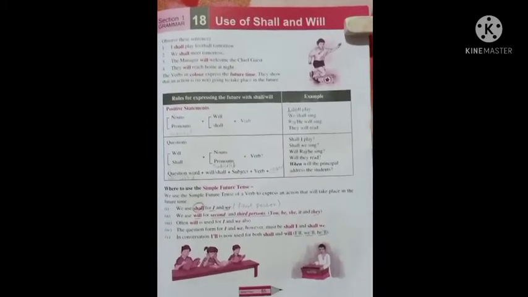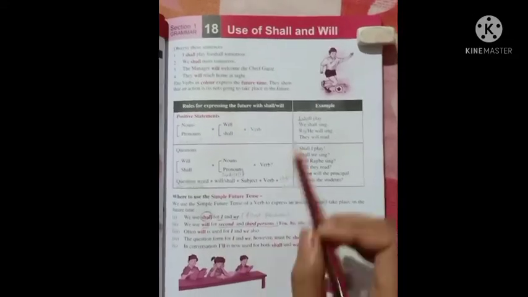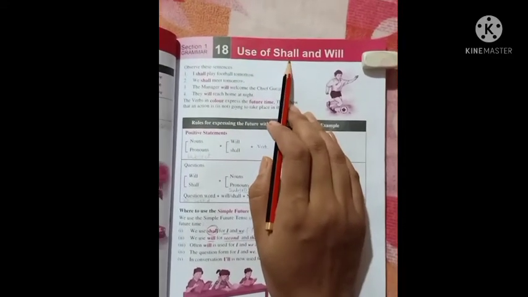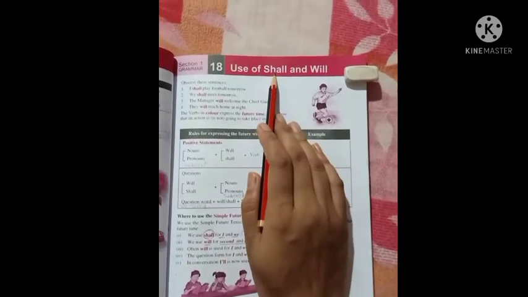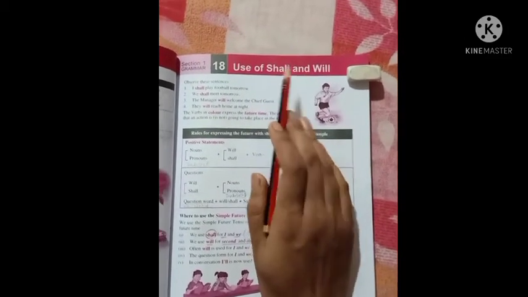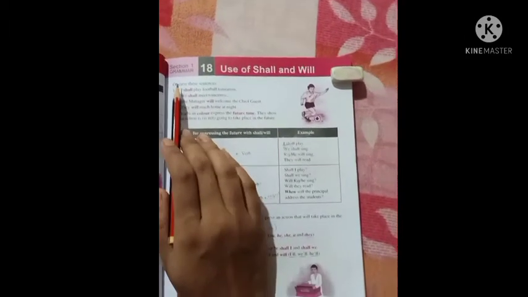So open your book at page number 85. In the previous chapter we have already learned about the verbs shall and will. We know that we have to write shall with the first person and we have to write will with the rest of the persons. Now let us start.